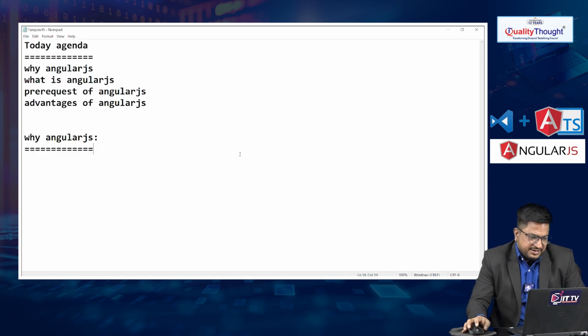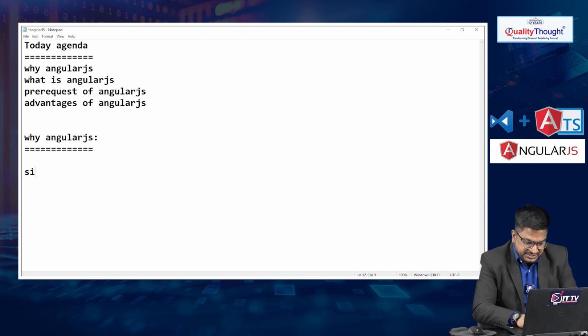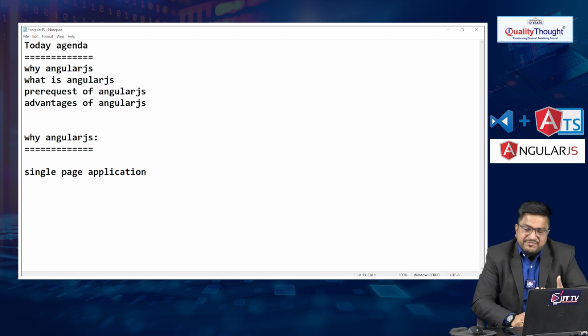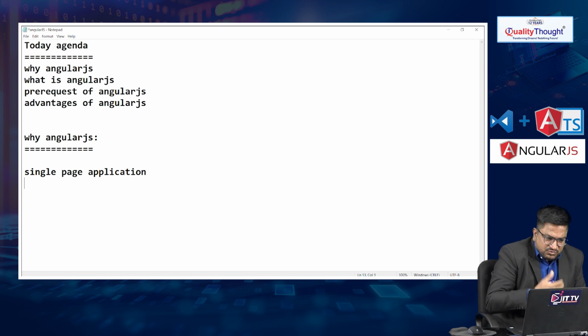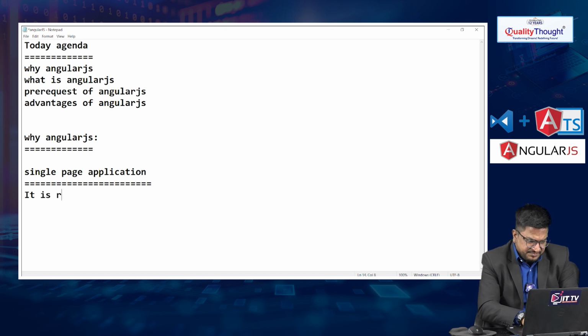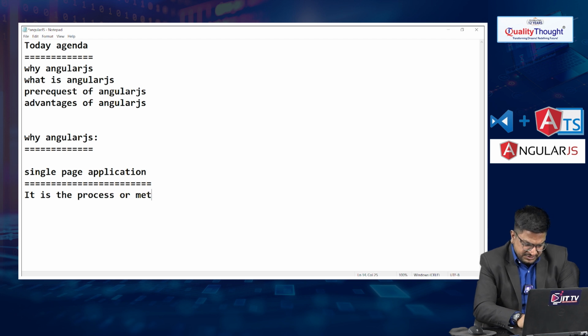AngularJS came into the picture to develop single page applications. The main motive of AngularJS is to develop single page applications. So what is a single page application? Let me write here: it is a process or methodology